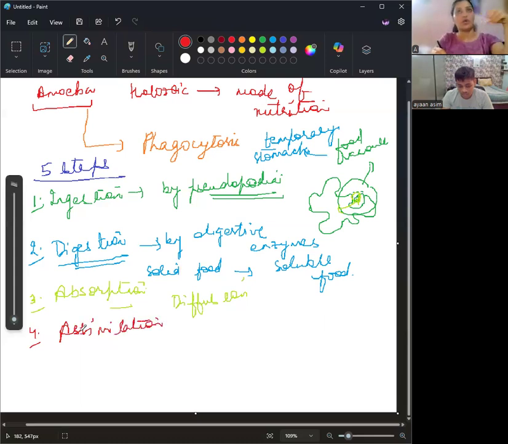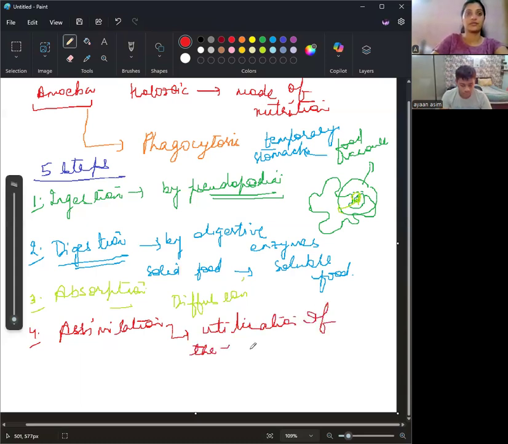The food absorbed is used to obtain energy through respiration, and the remaining part is used in growth. It is used in the process of reproduction. At this stage, the amoeba can reproduce. So it is the utilization of the energy. The last step is egestion.